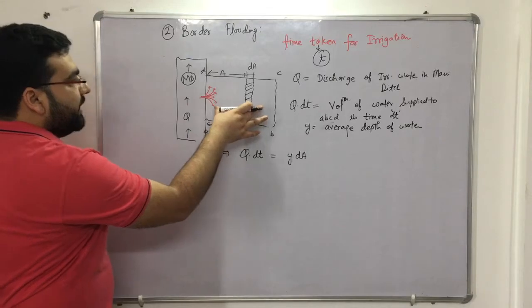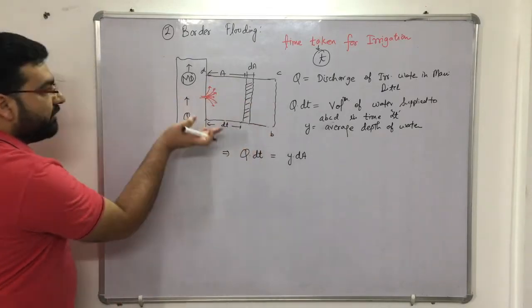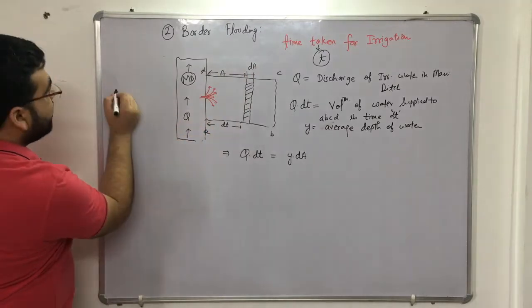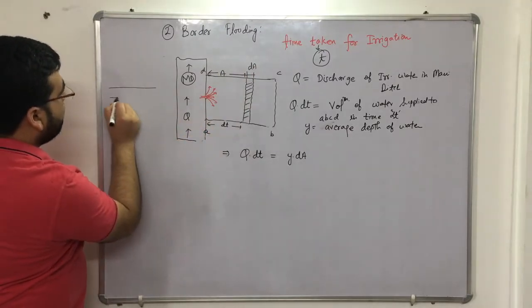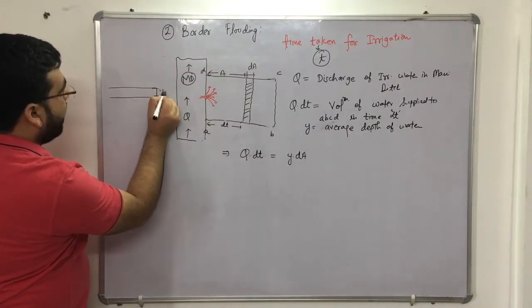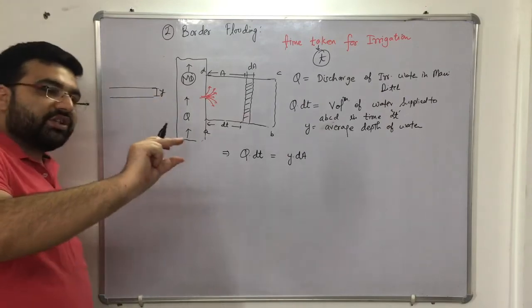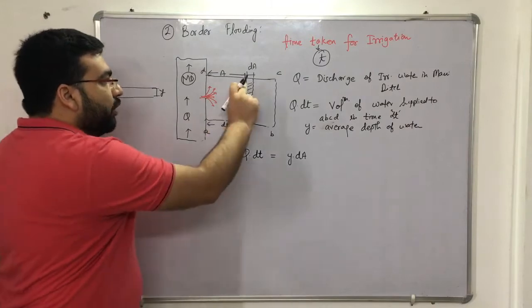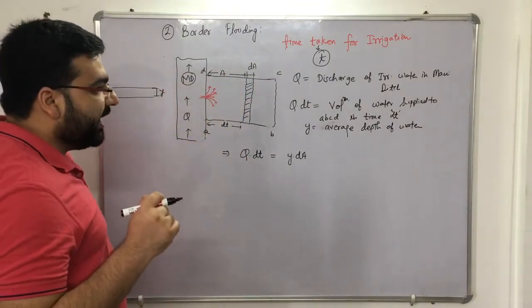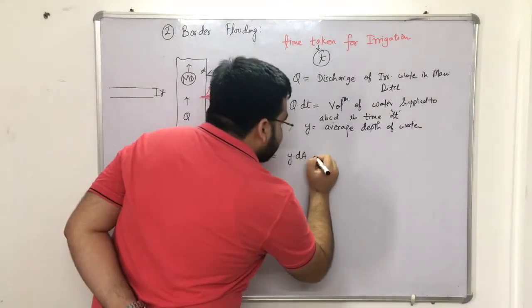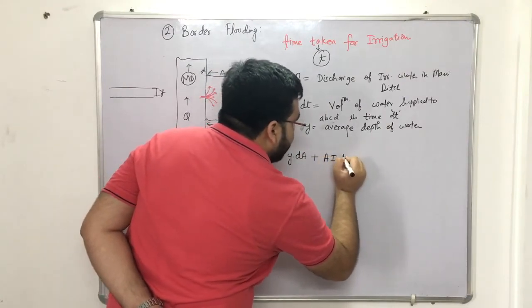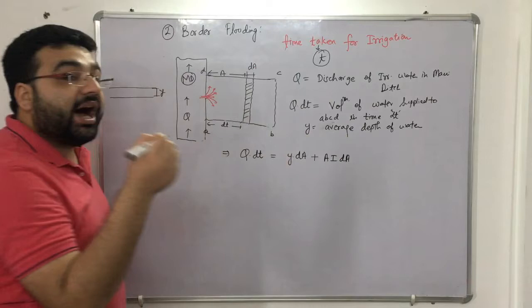Let us say this is the particular ABCD land. So if I take the front, this is the top view, right? If I look at the front view, this will be the depth of water. This is the depth, Y. For how much depth we have irrigated that particular land, right? So Y into dA for this particular dA, right? Plus A into I into dA.